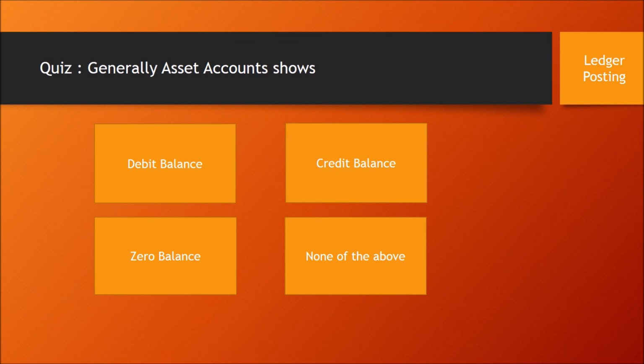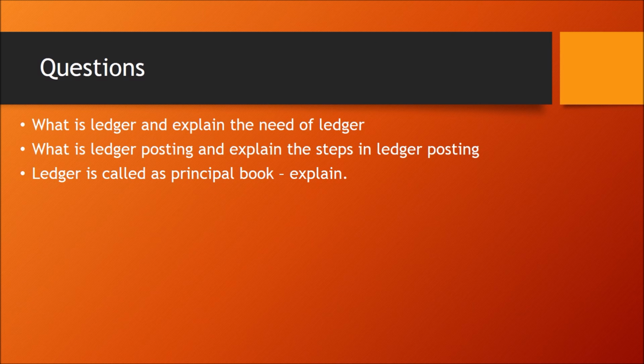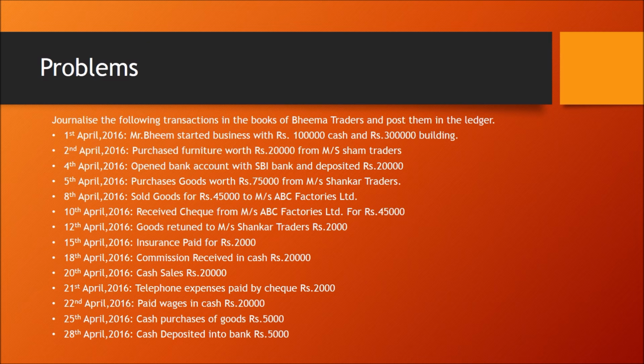Generally, an asset account shows a debit balance. Questions: what is ledger and explain the need of ledger? What is ledger posting and explain steps in ledger posting? Ledger is called the principal book, explain. These are a few questions for your reference. And then a problem here: journalize the following transactions in the books of Bima Traders and post them in ledger. There are multiple transactions. Please read and try to work it out.